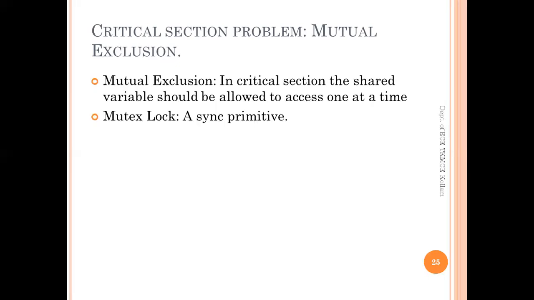Here first we will see mutex locks as the synchronization primitive. Mutex is the abbreviation for mutual exclusion, and lock represents a mechanism that ensures the problem will not arise.